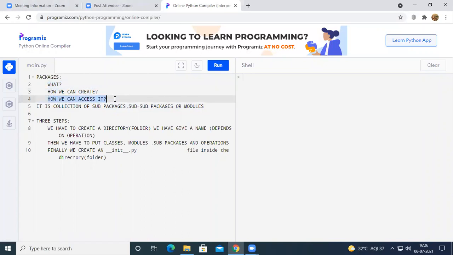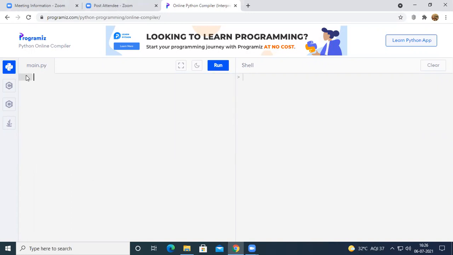Now we see how we can access the packages in Python. Previously, we created a package called cars package. Now let us see how we can access that cars package. You can access it individually, or simply write import cars.